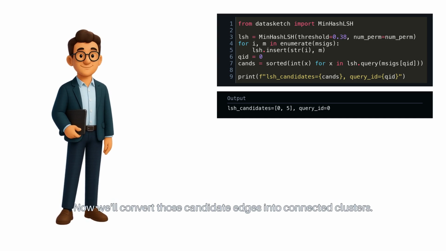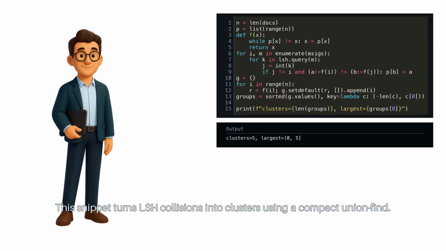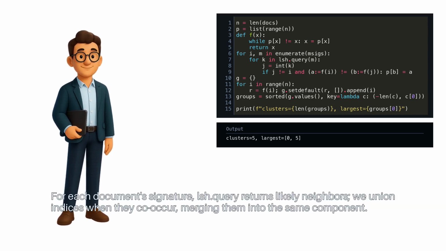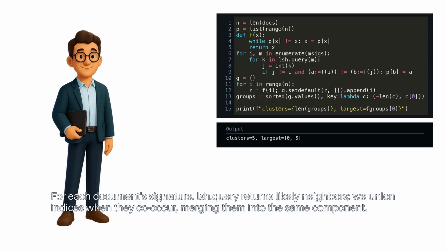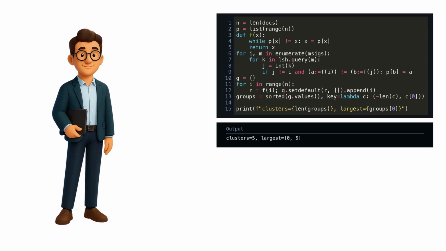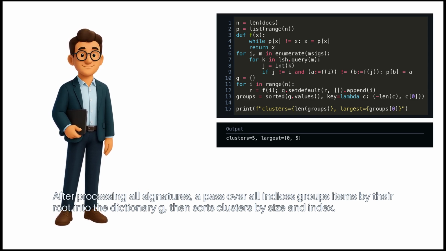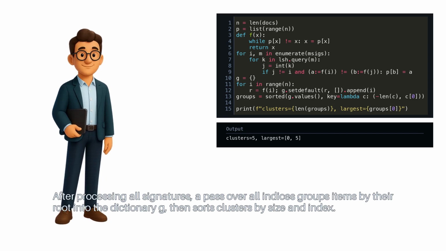Now we'll convert those candidate edges into connected clusters. This snippet turns LSH collisions into clusters using a compact union find. We maintain a parent list P and a find function F for component roots. For each document signature, lsh.query returns likely neighbors. We union indices when they co-occur, merging them into the same component. After processing all signatures, a pass over all indices groups items by their root into the dictionary G, then sorts clusters by size and index.